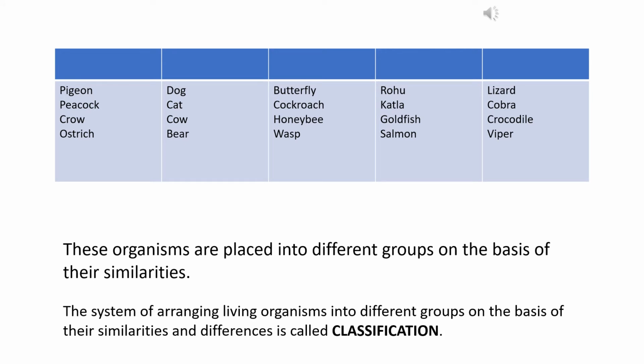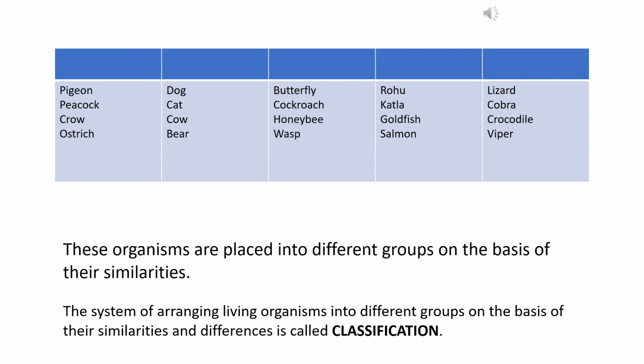So I have placed some of the living organisms into different columns. Now, if we look closely and observe very minutely, we can see that the organisms which have some similarities are present in the same column, and the organisms which are different from each other are present in different columns. Like the pigeon, peacock, crow, ostrich, all the organisms listed in the first column can fly. They have feathers. They have a beak. So we call them the birds. So the birds are placed in one column.